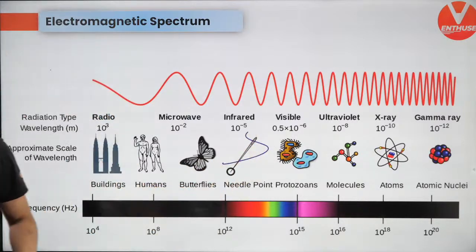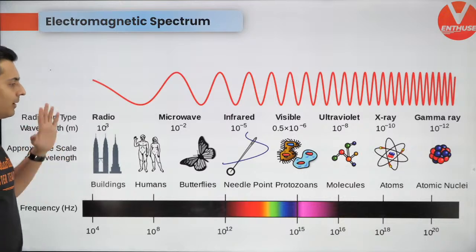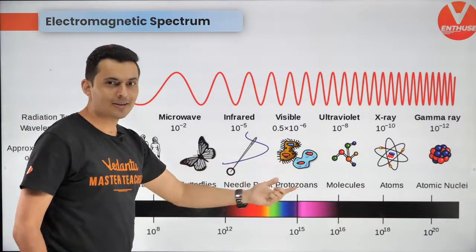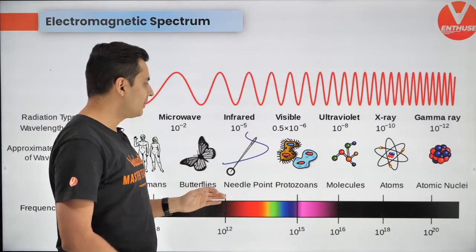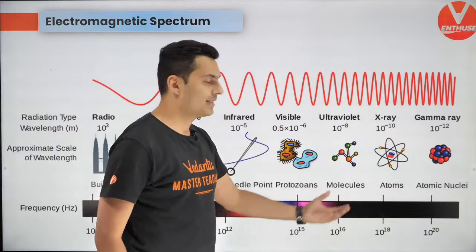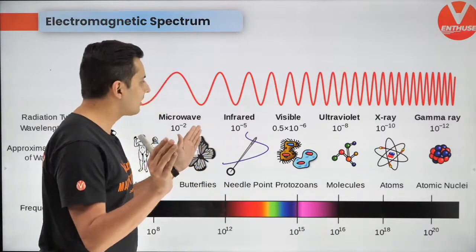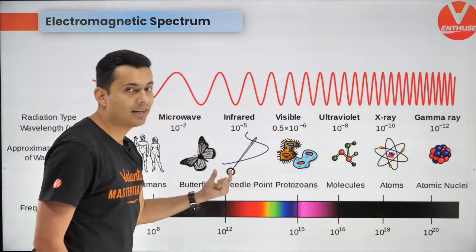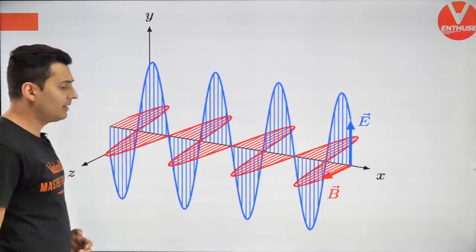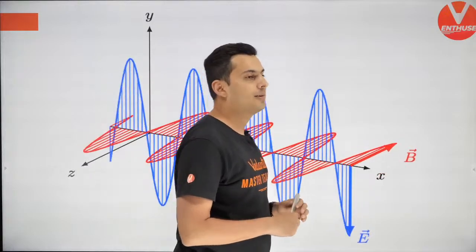All right, very, very important. I hope you have made a mental picture of this. This is just for your comparison, to see how long it is. You don't have to actually remember that it is protozoa, molecule, or atom. This is just for giving you a rough idea of how small the wavelengths are. That's it. Now, having said that, how does light travel like a wave?